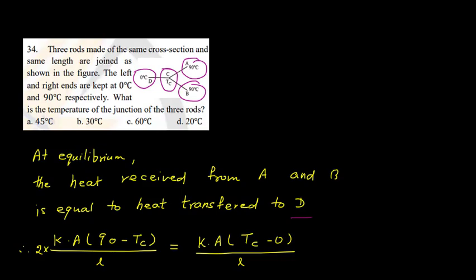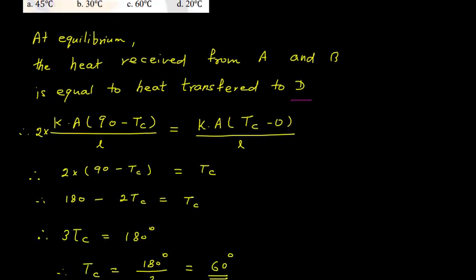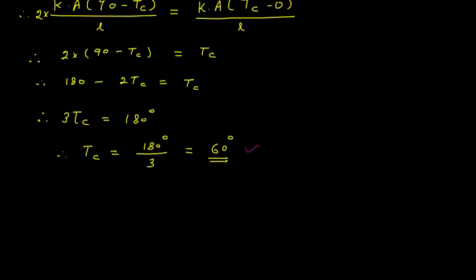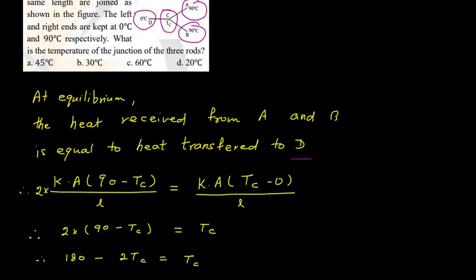So how much heat is supplied from A and B? Both A and B are at the same temperature, they have same length, they are same material. So we can say that 2 times K into A into (90 minus Tc) upon L. This is the amount of heat supplied by A and B. And the amount of heat supplied by this junction C to D is K into A into (Tc minus 0) upon L. So this KA upon L we will cancel, and after simplification the value of Tc we get as 60 degrees Celsius. So the temperature of the junction is 60 degrees Celsius.